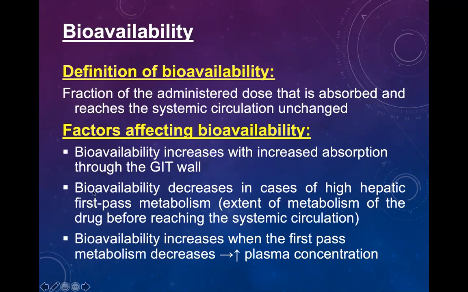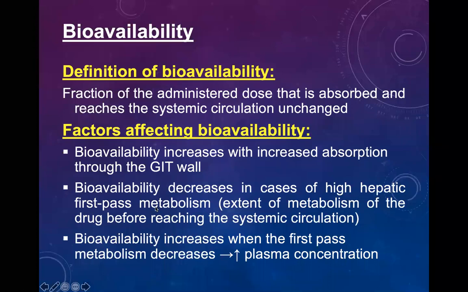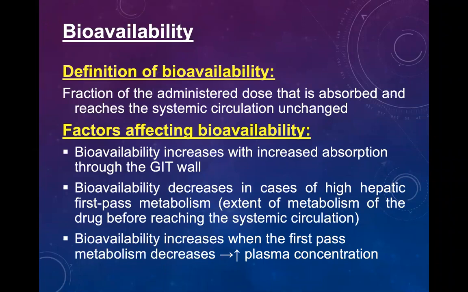But the third point is very important. Bioavailability decreases in case of high hepatic first pass metabolism. If the metabolism is high, the laborers or workers are available in high number. What will happen? After metabolism, the drug will quickly be inactive.